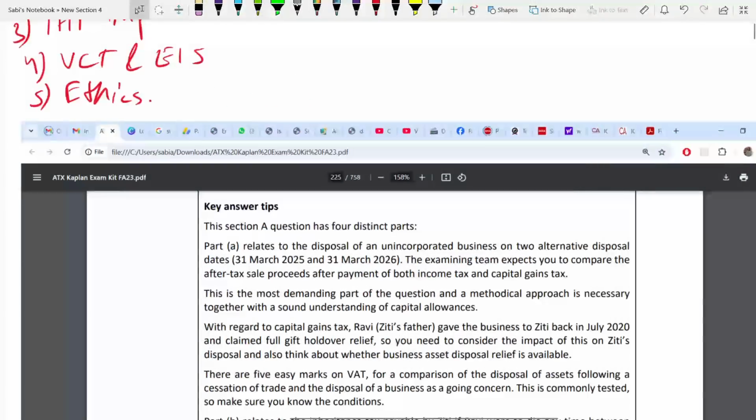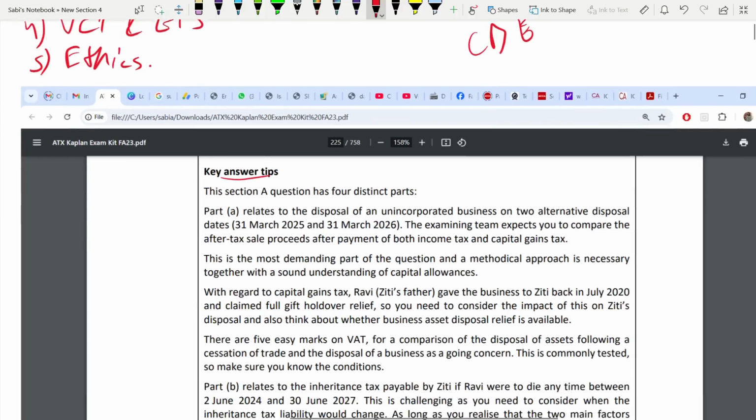please always check the pattern of the answer, the way it is answered and all, okay? Rather than just making your answer perfect, you have to know how to structure your answer. How do you start? How do you write? How do you put the numbers? Calculation first, numbers where? All these things are very important, especially because you're working on a CB platform. You're not writing it any longer. So these are some key answer tips. Before you start, this is in your mind. You don't have to write all this. I'm just taking you through.